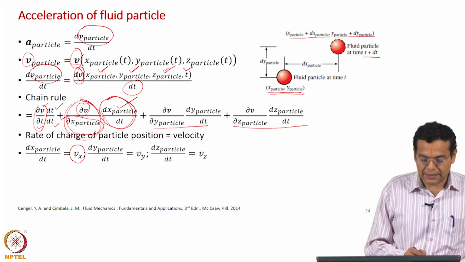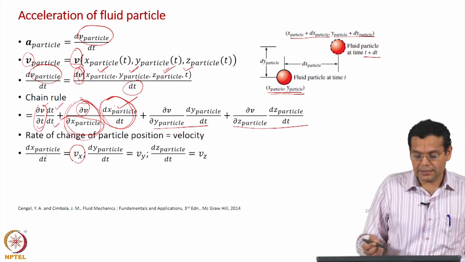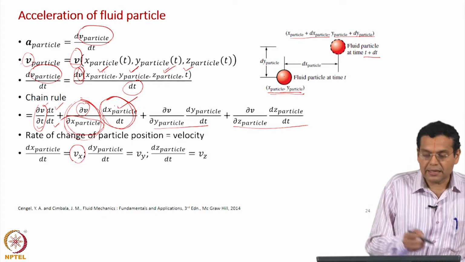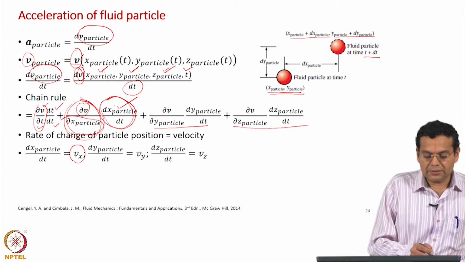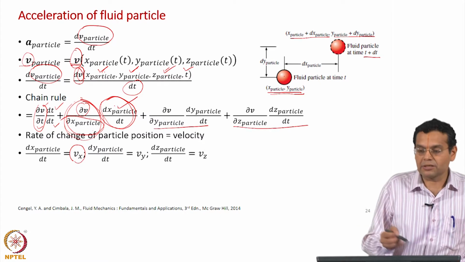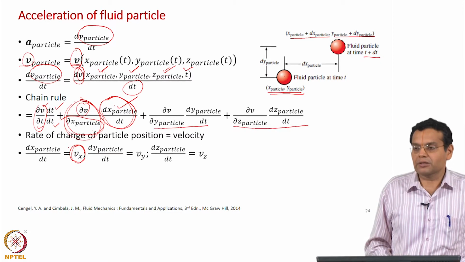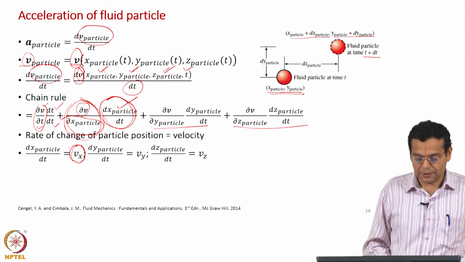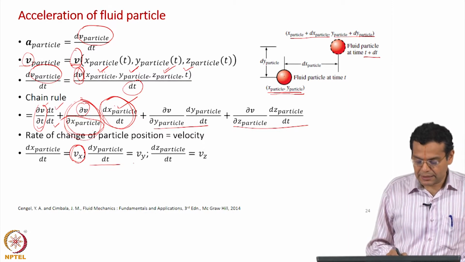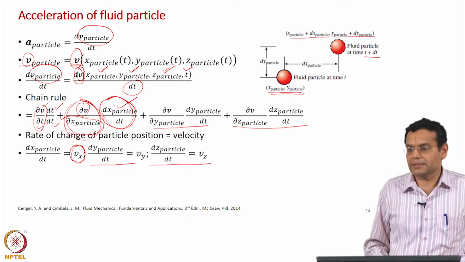Dx particle by dt gives the velocity of the particle in the x direction. We have seen that at any instant the velocity of the particle is same as the velocity of the fluid, but now I use the x component of the velocity of fluid given by the Eulerian description. Similarly, in the y direction and similarly in the z direction.